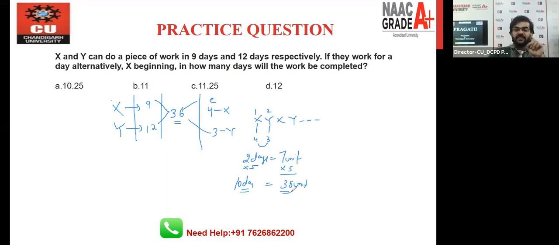So on the 11th day, whose turn will come? X's turn will come, right? We all know X can do 4 unit work in 1 day. But we have to do only how much work? Only 1 unit work. So 4 units in 1 day, so 1 unit in how many days? 1 by 4, that is 0.25 only. So when you add these two values, your answer will be A. So the correct answer for this question is A, not B, guys, right?